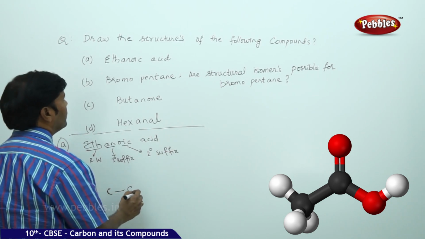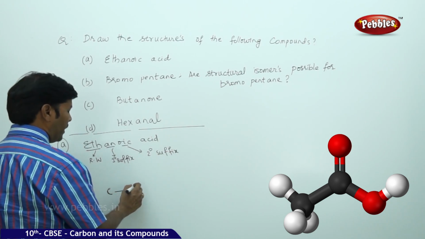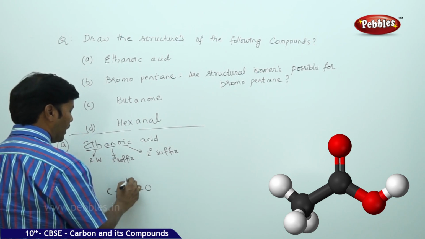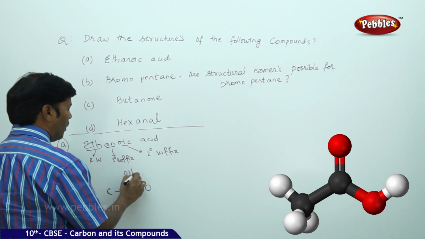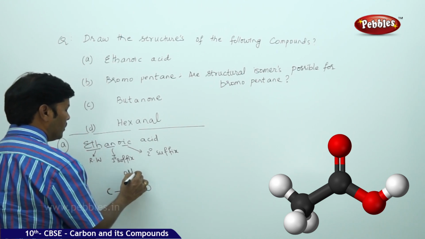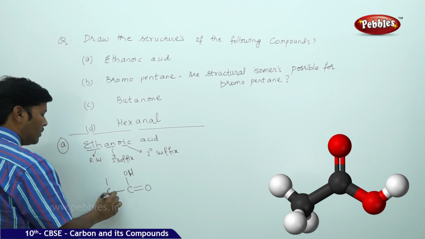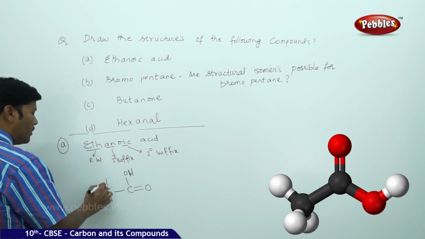So I take one carbon with a double bond to oxygen and attach one OH. This is oic. Because it is ane, all single bonds, attach 3 hydrogens.